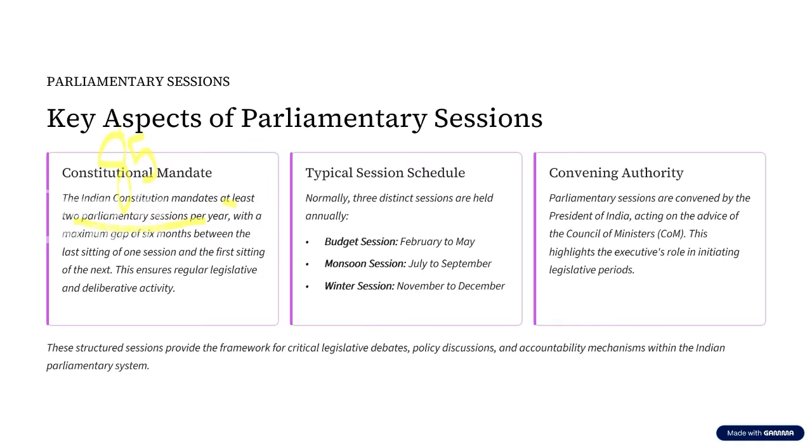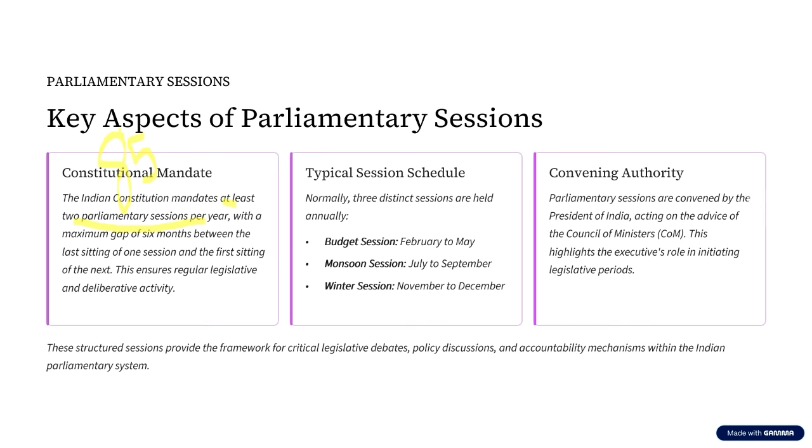Now, does it mean that maximum there can be only two sessions? The answer is no. Maximum there can be any number of sessions in the Parliament per year.